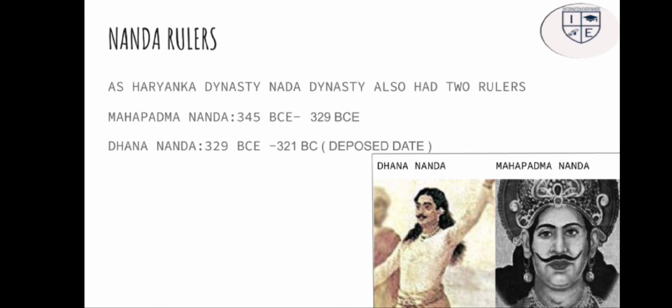Now, the Nanda dynasty. As the Haryanka dynasty had two rulers, the Nanda dynasty also had two rulers. First was Mahapadmananda, who ruled from 345 BC to 329 BC, and Dhanananda, 329 to 321 BC. He was not killed, he was just overthrown from power. So let's see how this empire fell, or how Dhanananda was overthrown from power.